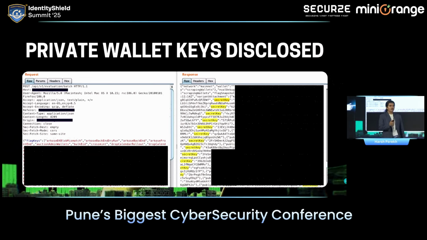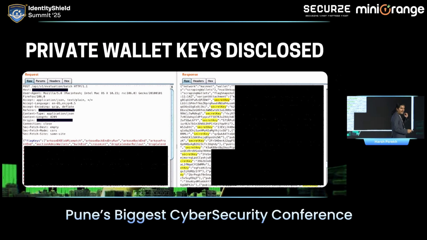After that, as I was talking about private keys disclosed, this is one of the most critical issues we found. I think there were around 18 or 19 keys over here. In the screenshot, around 10-12 will be visible, but there were 18 to 19 keys, hard coded inside a JavaScript file. All the secret keys, all the private keys of the wallets of a particular organization, they were having multiple wallets. Many wallets had been created because they were holding a lot of funds. The private keys of all the wallets were hard coded inside JavaScript.